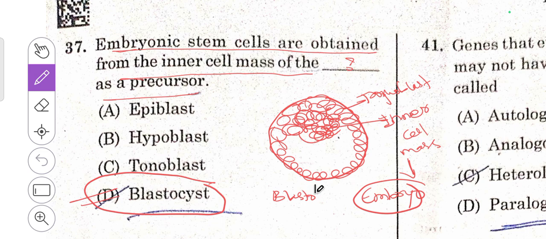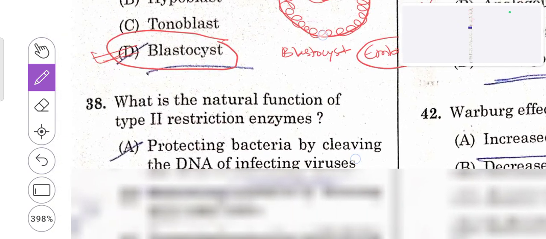It is a typical structure of blastocyst where you will get an outer trophoblast. After implantation, this trophoblast will go and bind to the uterine wall, whereas the inner cell mass will get converted into the embryo. So this inner cell mass will have a totipotent or stem cell character. So D is the right answer. Then next one,